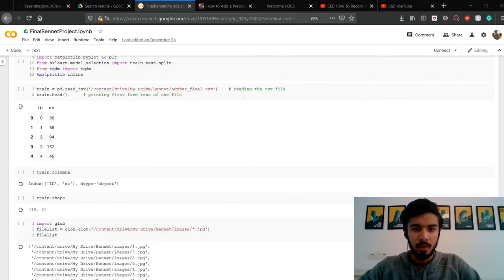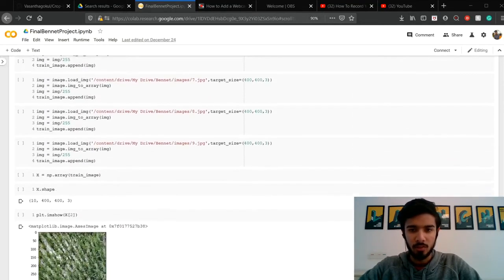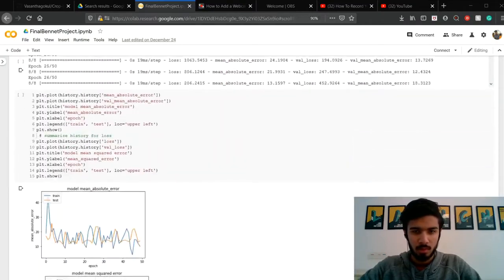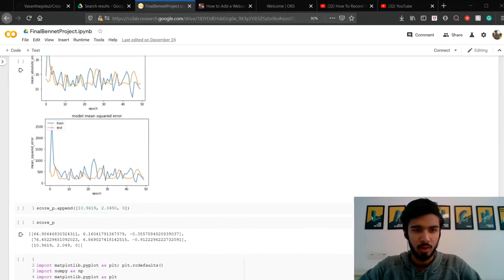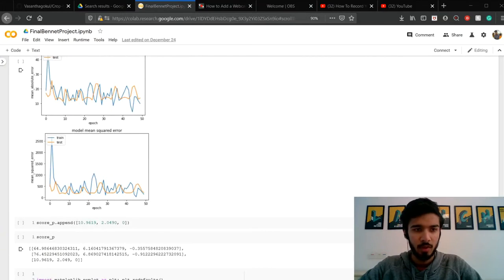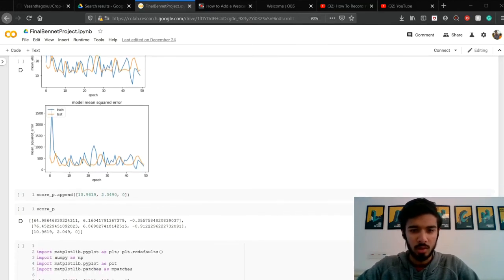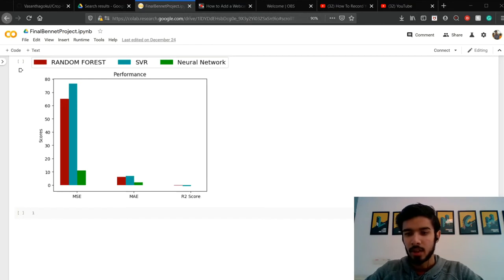So now we will come to the CNN case, which we have used for counting the images. Yeah, so here is the CNN case. Here you can also see that with the increasing number of epochs, the mean absolute error is decreasing, and the difference between the test data and training data is very low. So we can say that our model is good. So at last we can conclude that the deep neural network proves to be the best and one of the most accurate models for our crop yield prediction problem. Thank you.